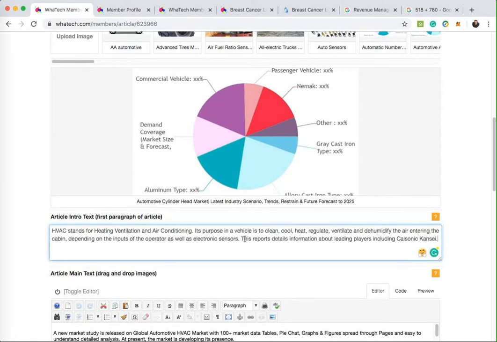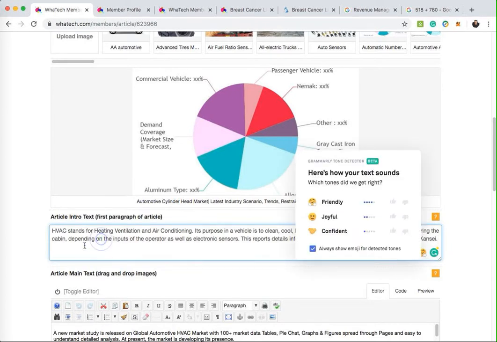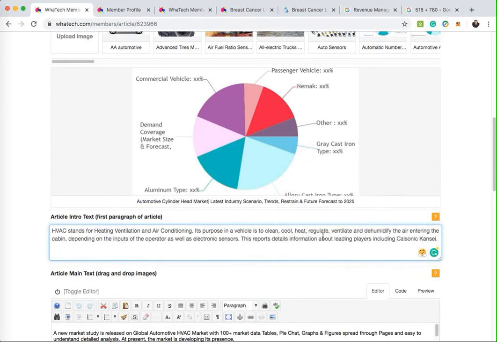Okay, now that means we're including it in the first paragraph, which is a great thing to do. And we haven't lost that keyword, which that company will almost certainly look at this report and might be interested in finding out more about it. Also, you'll notice that we're using Grammarly. I'll come back to that in a second.